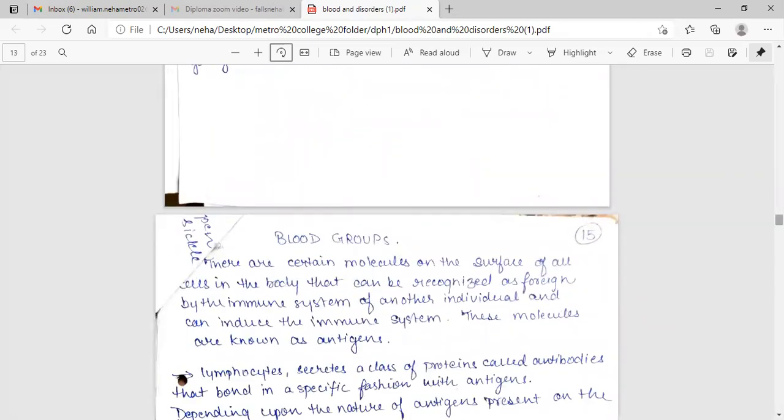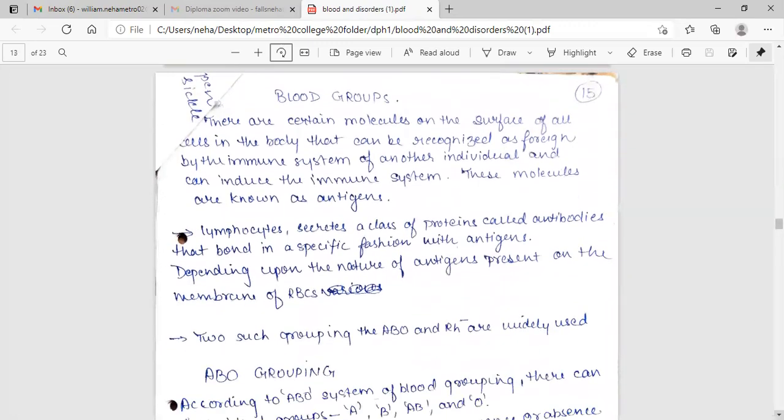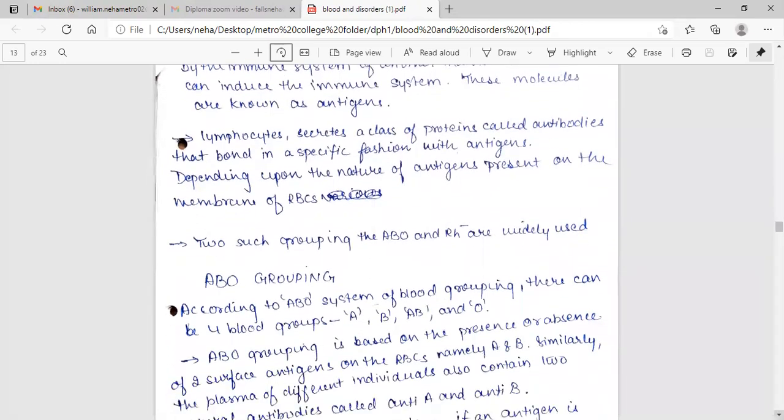Blood groups. There are certain molecules on the surface of all cells in the body that can be recognized as foreign by the immune system of another individual and can induce an immune response. These molecules are known as antigens. Lymphocytes secrete a class of proteins called antibodies that bind in a specific fashion with antigens depending upon the nature of the antigen present on the membrane of the RBC. Two such groupings, the ABO and Rh, are widely used.